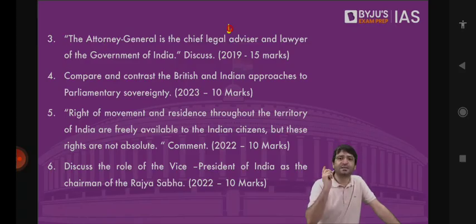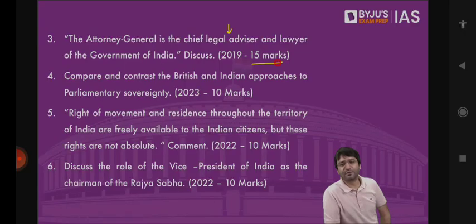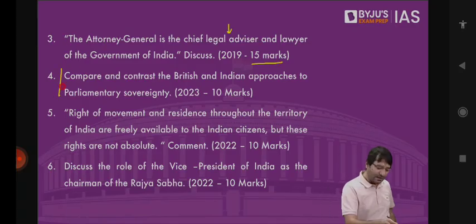For example, in imposing President's rule. For example, in making laws. The Attorney General is the chief lawyer. And you'll have to write in 15 marks, which means in 150 words. Clear? Compare and contrast the British and Indian approaches to parliamentary sovereignty.